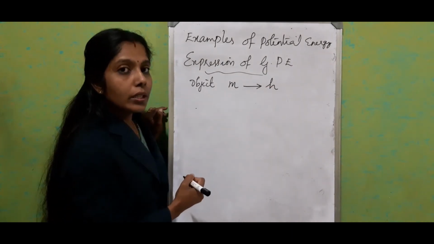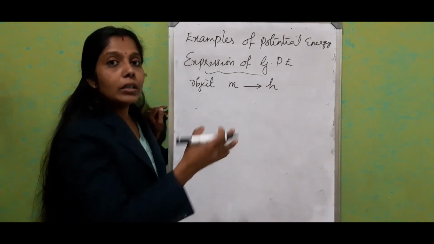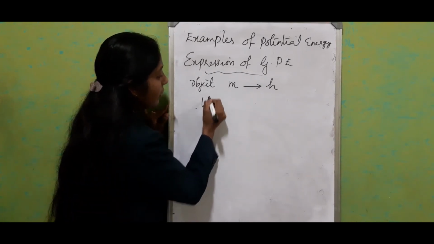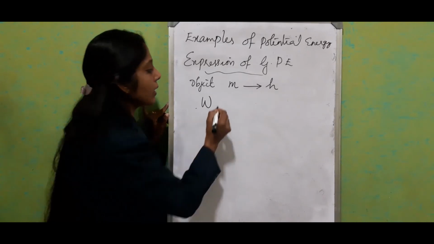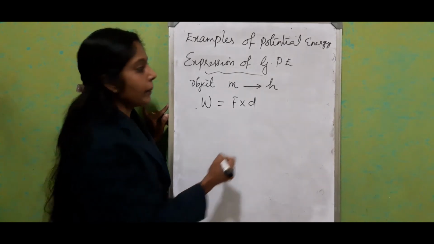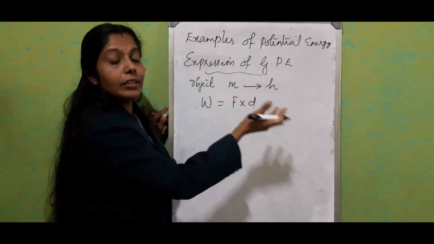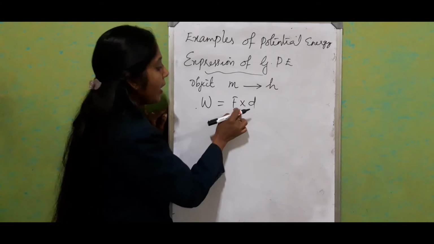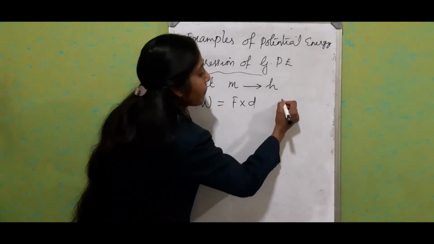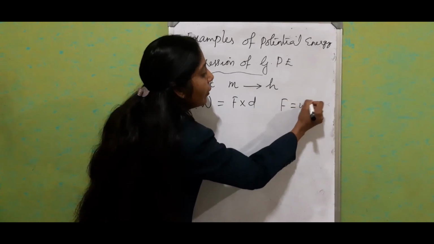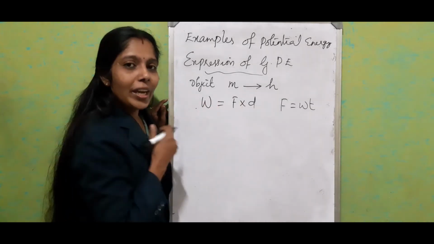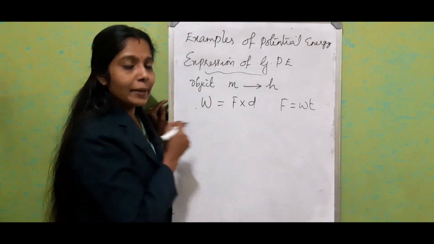What is the work done? We are doing some work against the force of gravity, right? What is the equation to find work done? Work is equal to force into distance. Here the distance is h. Now we have to find the force. Only mass is given. We know that force is equivalent to weight, but here it is given as mass. How can we connect mass and weight?